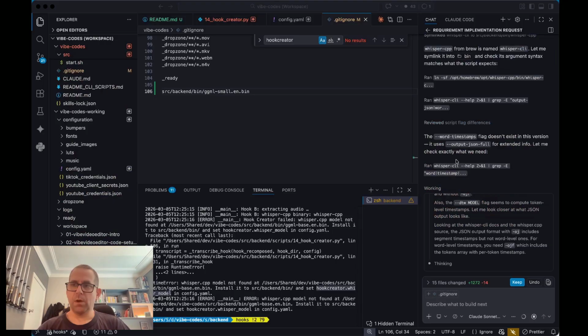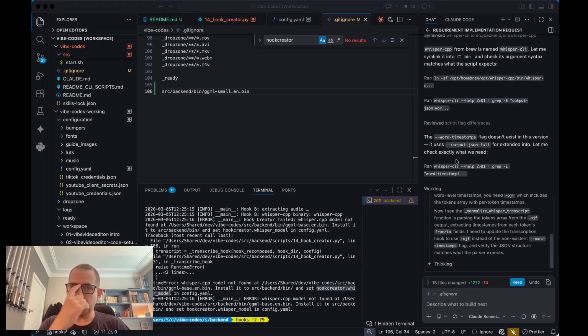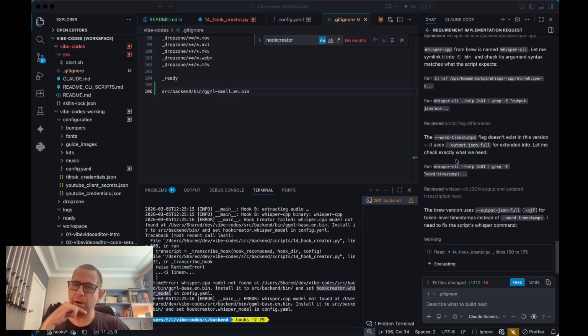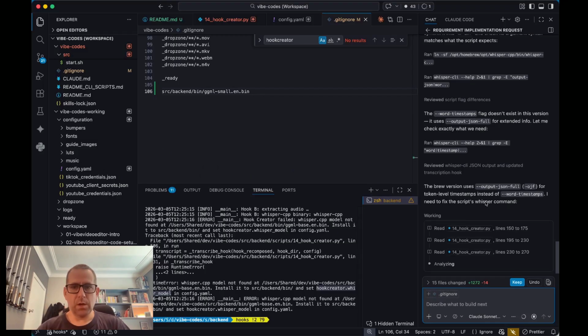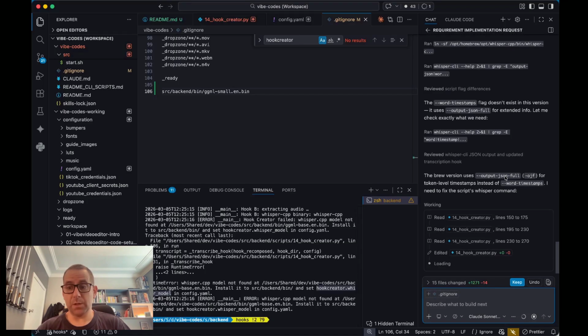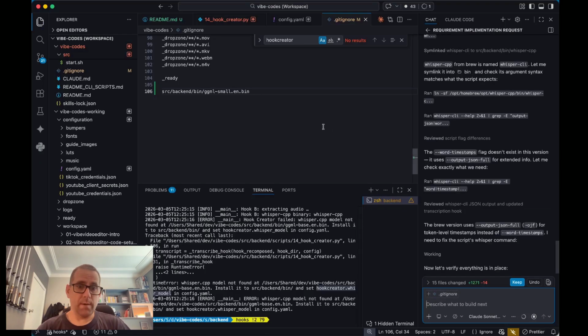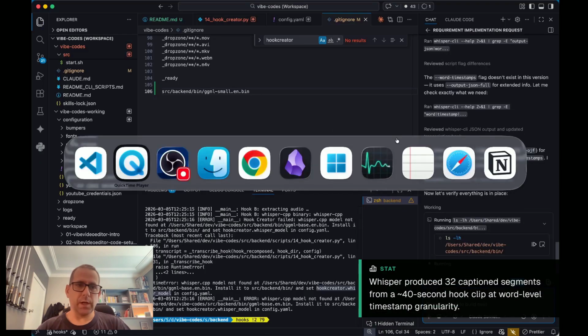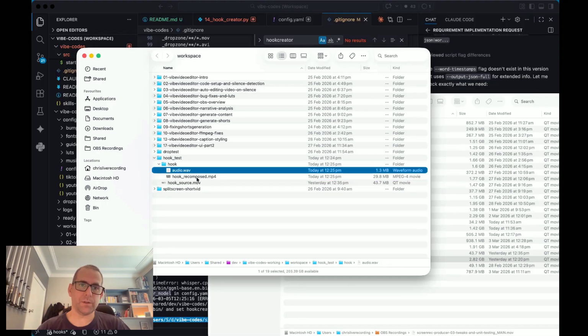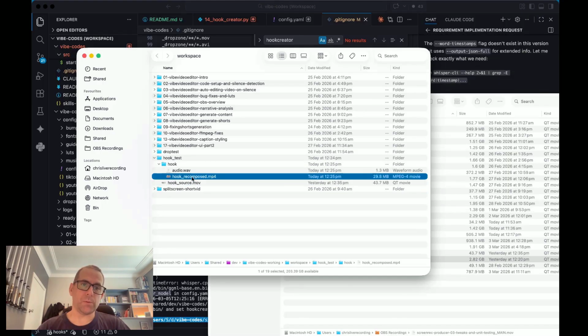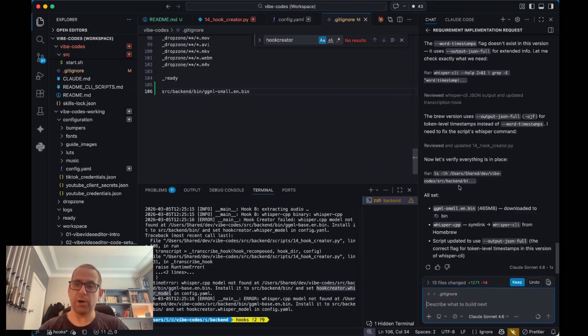I'll just pause while it's downloading. Okay, this is working on installing Whisper, but it's also found an error in the code to do with how this was invoking Whisper. You can see there, to get the word level timestamps out, it needs to do this. So it's fixing stuff as it goes. While that's ticking along, other thing to show is the first part of this script is working. It's got my hook, it's pulled off the left side, me just talking there, and it's got the audio, so it's ready to transcribe, which is obviously where we are stuck.